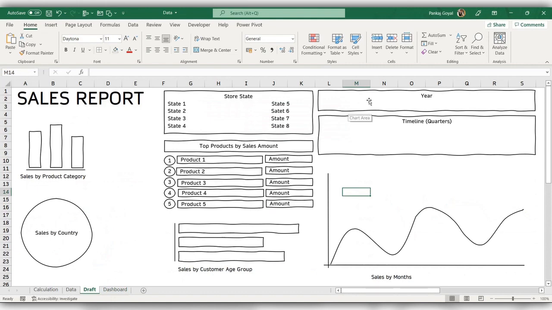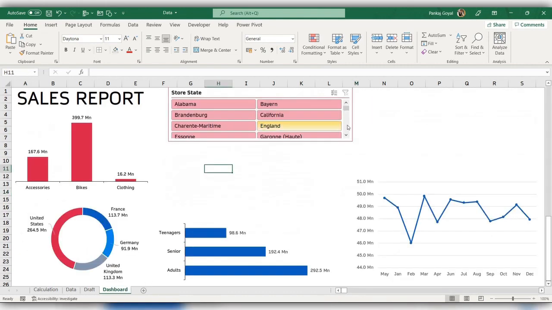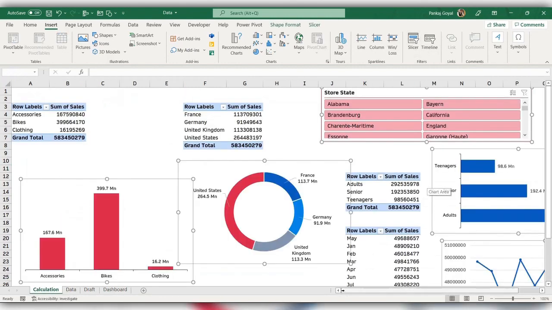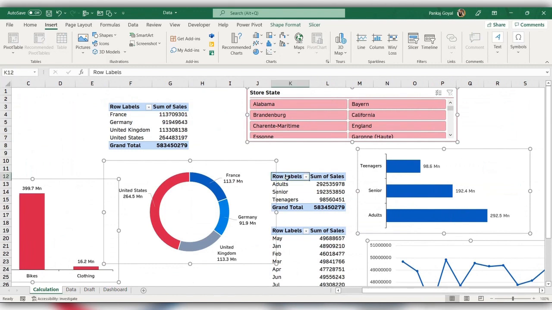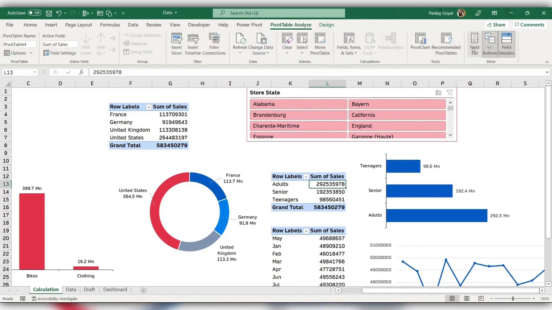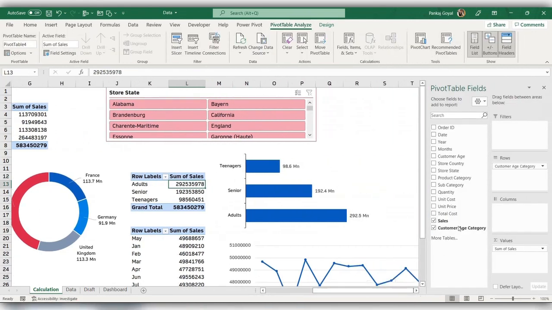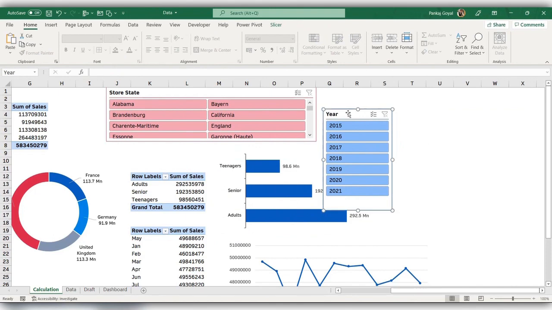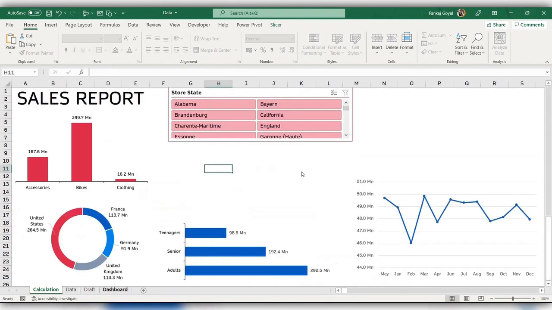Now what we are left with is the timeline. So let me create this. I can go to insert. Here I can see the option of slicer and timeline. Similarly, I can make this from here also. Just click on any table and enable the pivot table list. Here I have the years. So I'll click on years and add as a slicer. So this is my slicer. I'll move the slicer to the dashboard.